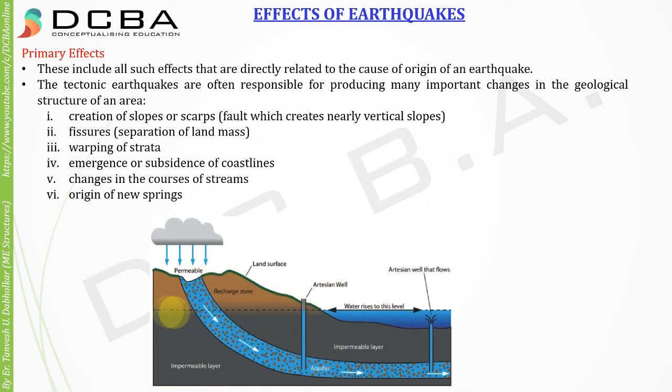There is this line, you see, called the phreatic line or the atmospheric line, and if water is present above this line, this will cause more pressure here and the water will just burst out from this place. So this is how the springs are created. You might have learnt in fluid mechanics that pressure along a single datum remains constant. So whatever pressure is there here, the same pressure should be there here as well. So the height to which this spring will rise would be this height, because it has to maintain the same pressure.